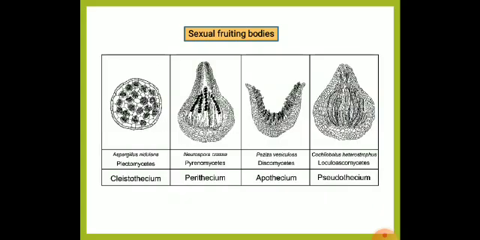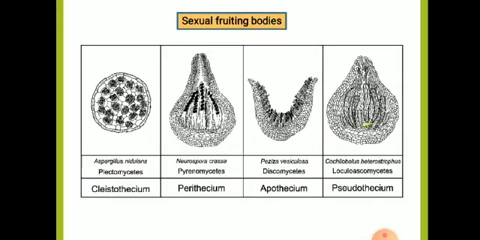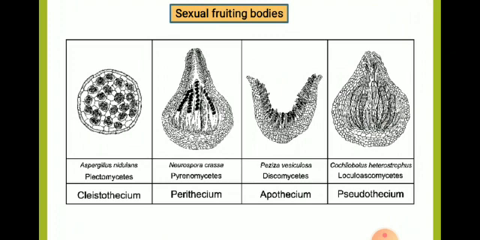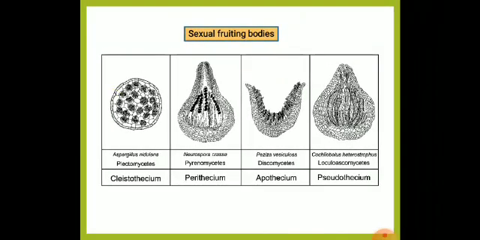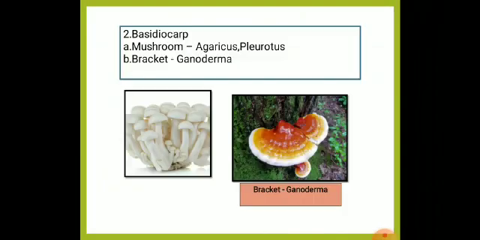These are the sexual fruiting bodies produced by the Ascomycetes fungi: cleistothecium, a closed-shape ascocarp; perithecium, a flask-shaped ascocarp; apothecium, saucer shaped; and pseudothecium, also a flask-shaped ascocarp. And the second sexual fruiting body, produced by the Basidiomycete fungi, is called basidiocarp.